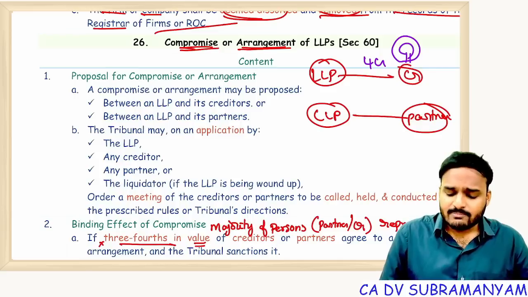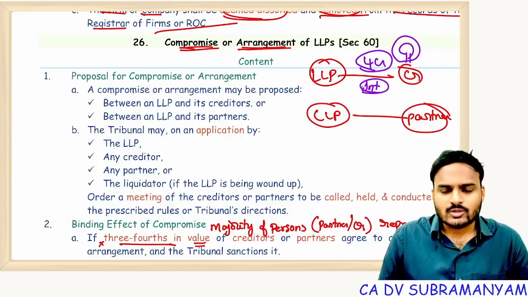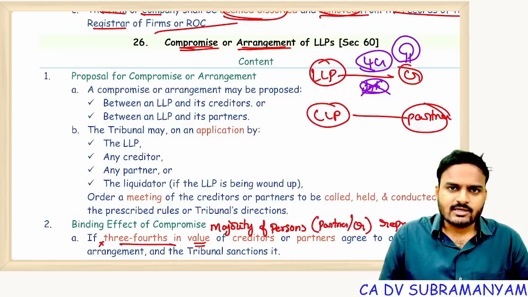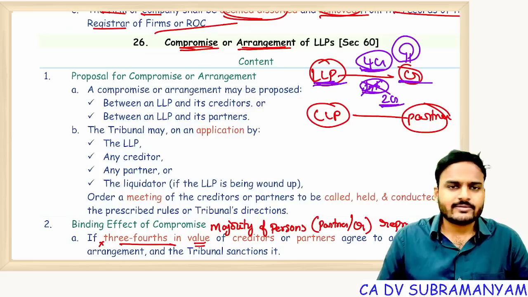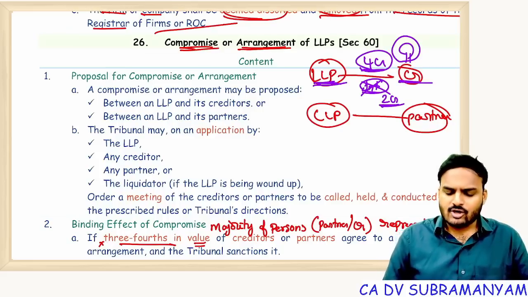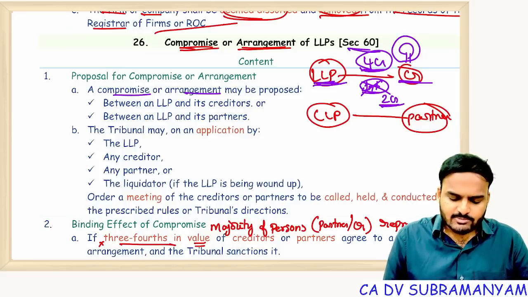We can't pay this 4 crores or the interest accumulated on this loan, so please waive off the interest. The remaining amount is 4 crores, right? I can't repay 4 crores, I can pay you 2 crores, like a settlement. The LLP is asking for settlement. How this dispute will be compromised is all about section 60. Getting my point? So compromise or arrangement may be proposed between the LLP and its creditors, or the LLP and its partners.